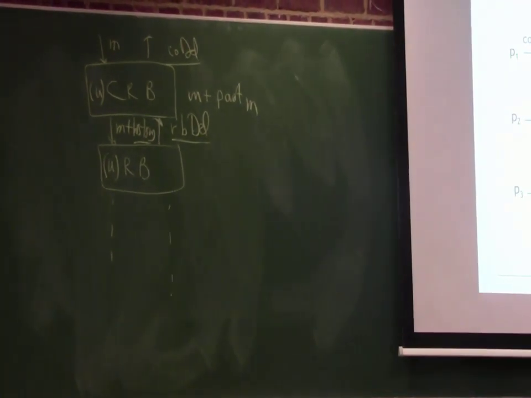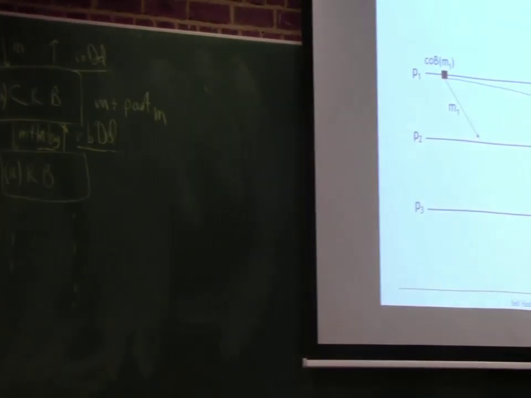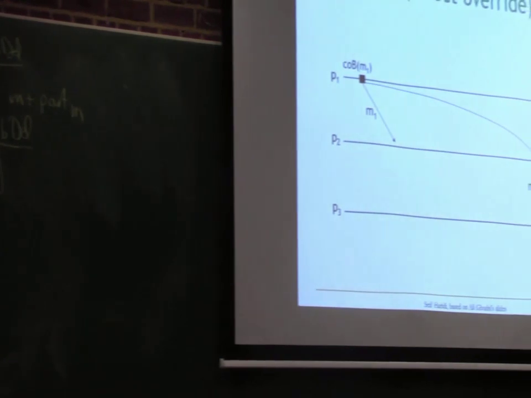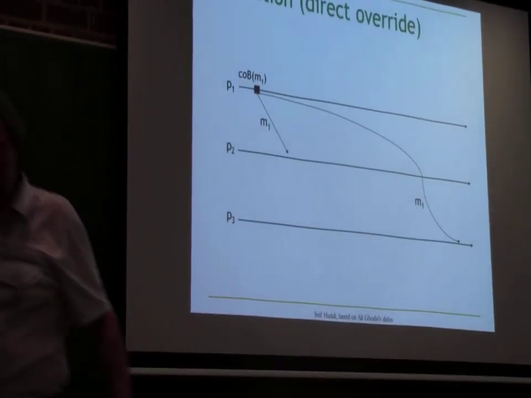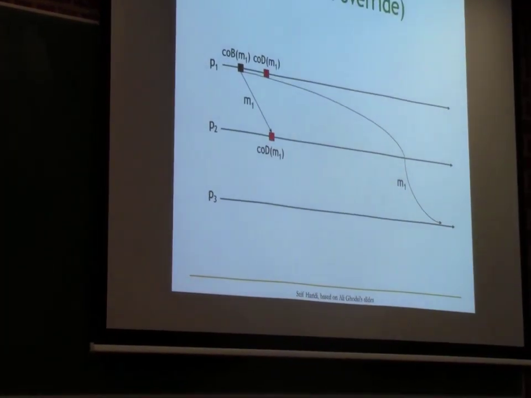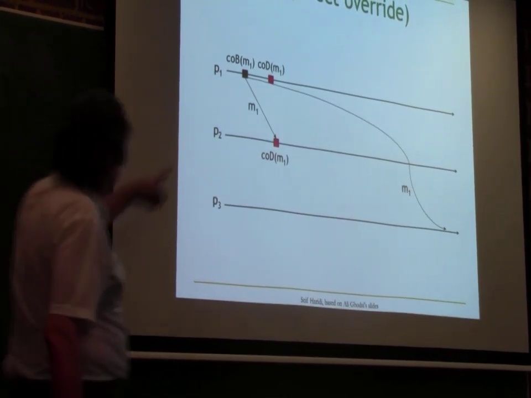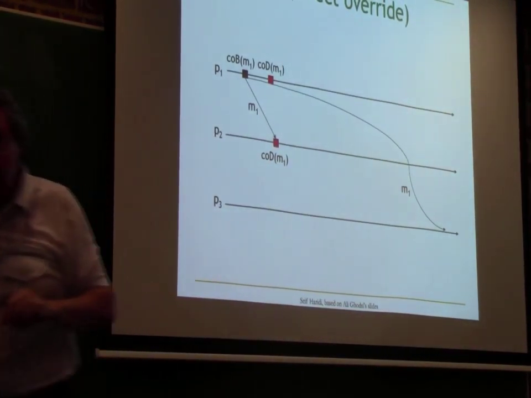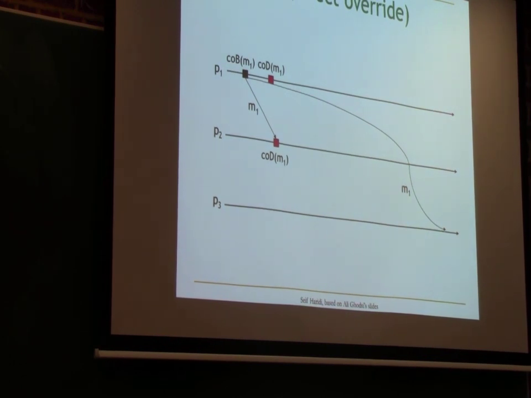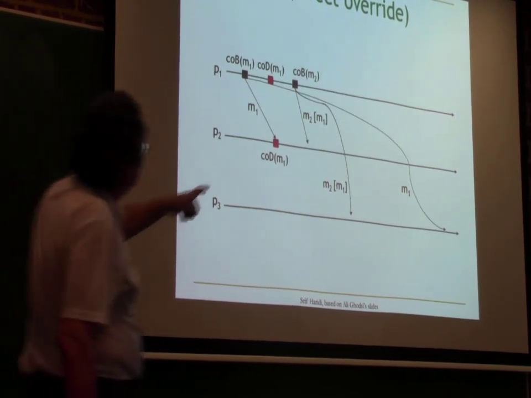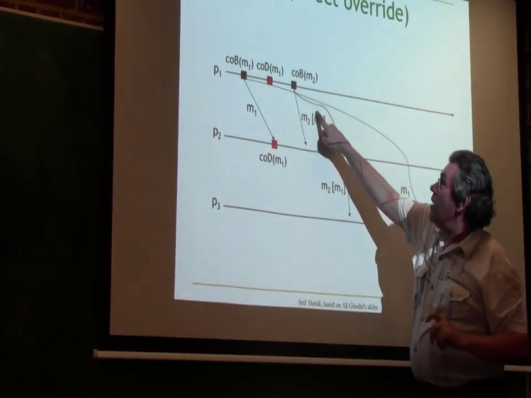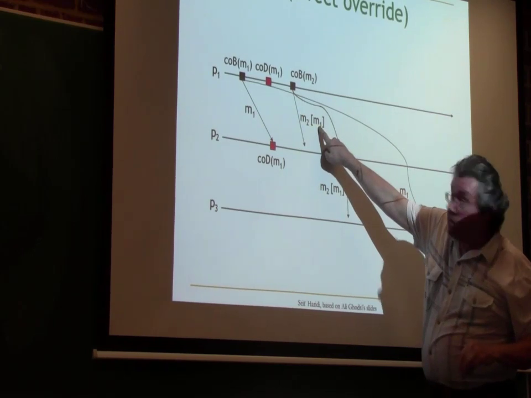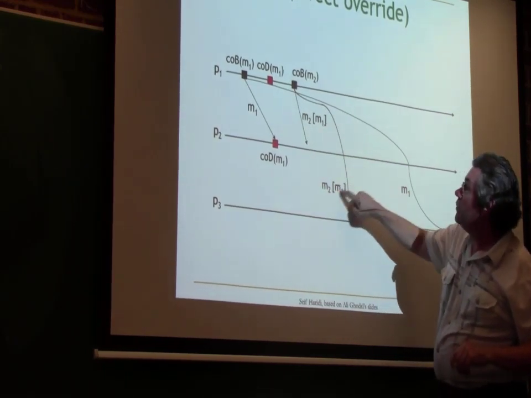So here's an example execution, which I call direct override. You'll see why I call it that. So here I have three processes. This one is doing causal order broadcast, M1, okay. And then I do causal order delivery. Because this is the first one, we don't really have to worry. These two red blocks are the causal delivery. Now I do another causal order broadcast on the same node, M2. If you notice here, when I send M2, I have this piggyback. M1 is causally preceding M2, so it's in the list here, and here also.